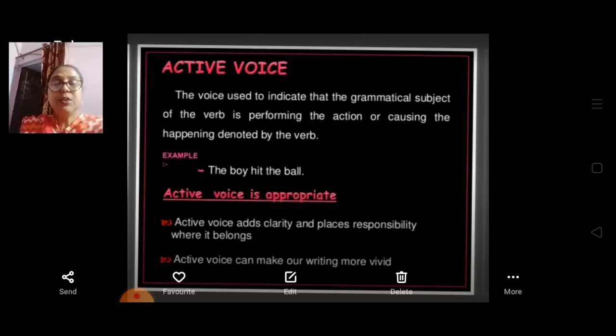So first thing we should know is that in a transitive verb there will be a subject as doer and a verb with an object. Then we will call it active voice. So we should always remember this.